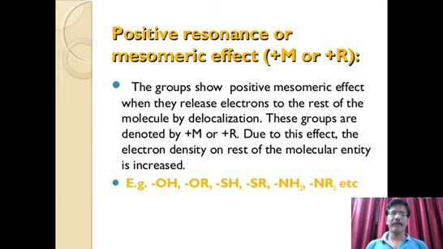OR is also the same, oxygen is there. In SH, thiols, sulfur also has lone pair of electrons. SR, and NH2, NR2 amines, nitrogen is carrying an electron pair. That is, lone pair of electrons are available.